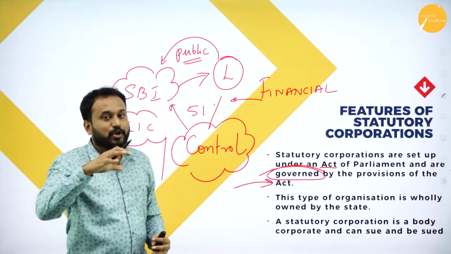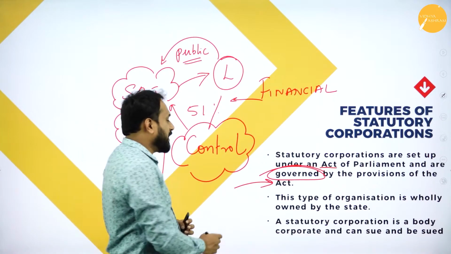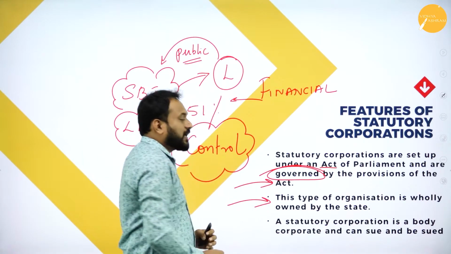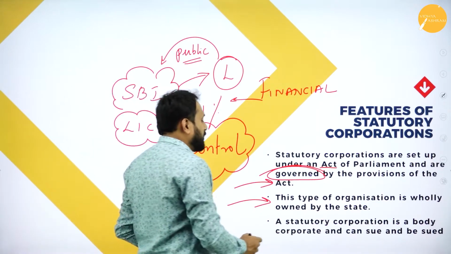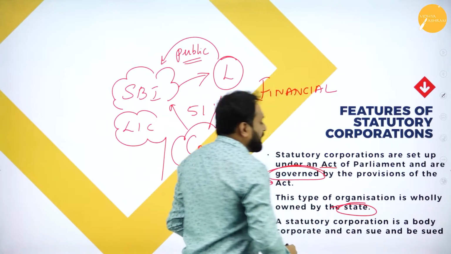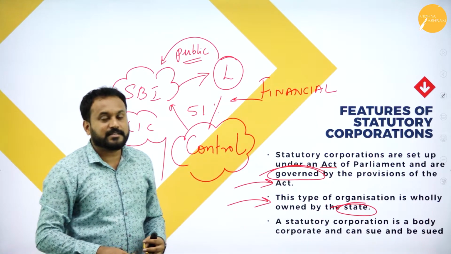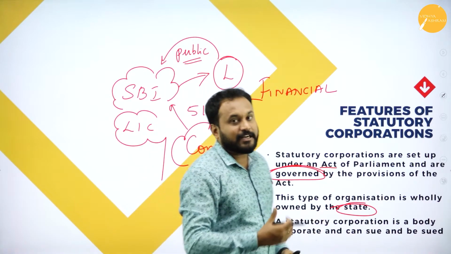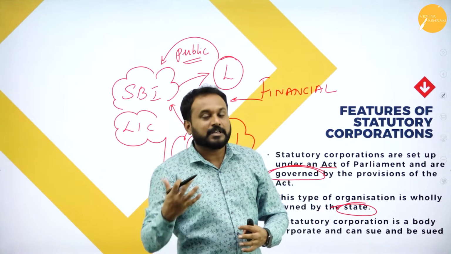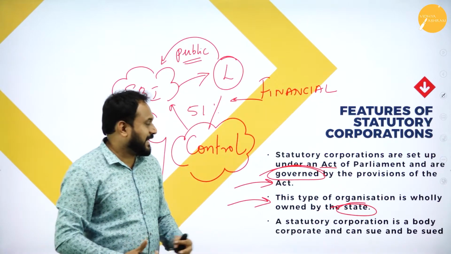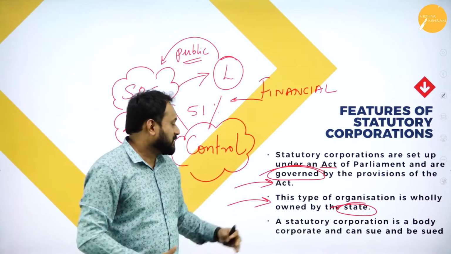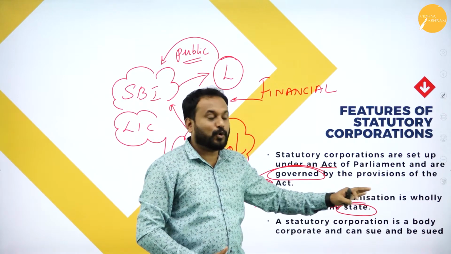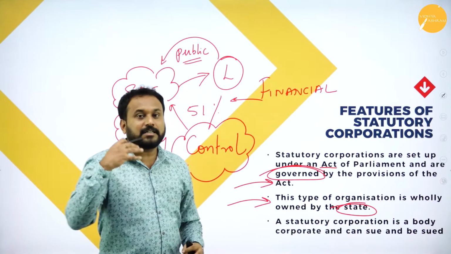They are being protected. The second one is, this type of organization is wholly, in the sense completely owned by the state. In the sense, wherever that particular state is, see, state doesn't mean that it is Karnataka or Andhra Pradesh or Tamil Nadu. State in the sense, it is the central or the state government. So this type of organization is wholly owned by the state, means central government.